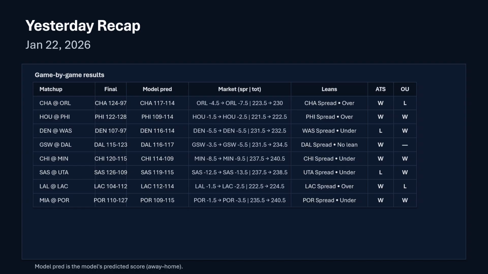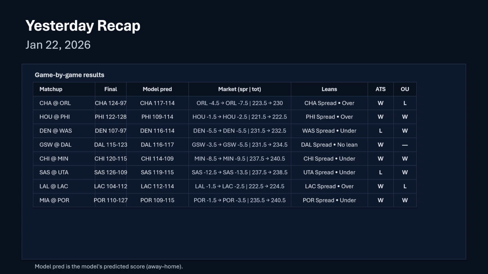The Washington Denver game, Murray and Gordon ended up playing, so they ended up covering that spread. Did get the over under on that, got the under. So Dallas Golden State, like I said, without Butler, I was looking at Dallas. The model already liked Dallas before having too much information on that. So got the spread, and that's the one where the total was right there in the middle. Chicago beat Minnesota. Minnesota was almost a 10-point spread. So got the Chicago spread, got the under on that game.